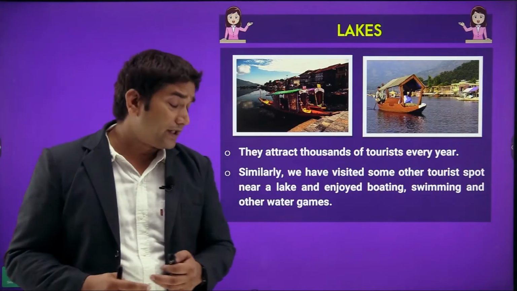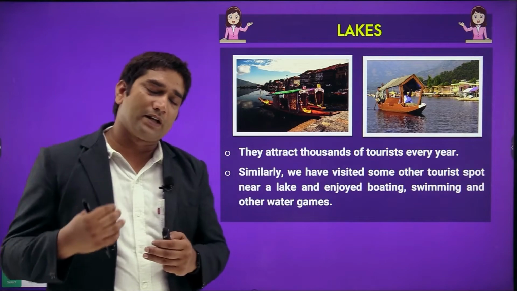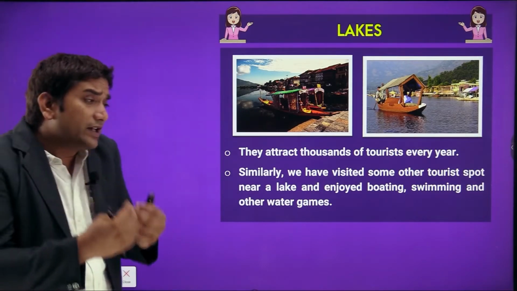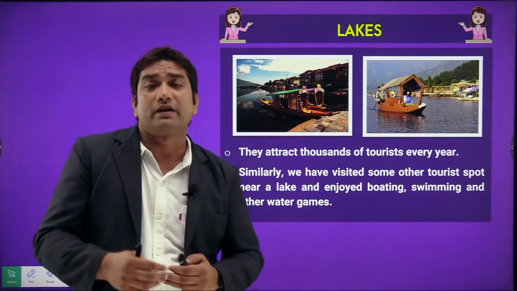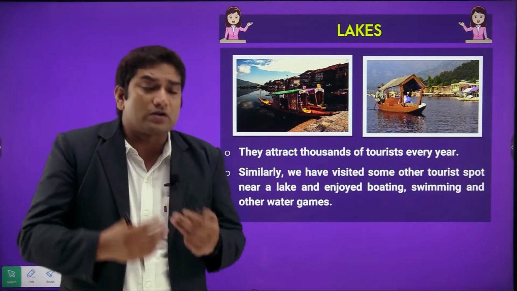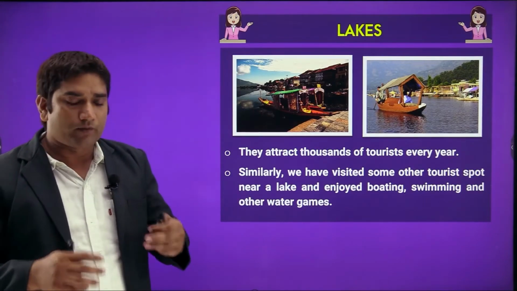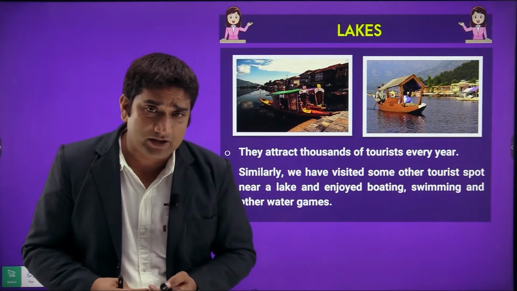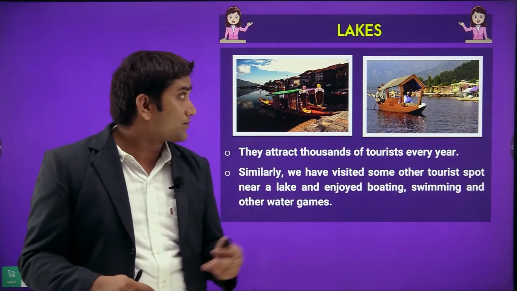The next important thing, that is lakes. So in India we are having so many freshwater lakes, so many saltwater lakes, and these lakes are basically attracting tourism nowadays. So thousands of people are going near the lakes for tourism or recreational activities in these areas. People enjoy boating, swimming, or some water games in the lakes.